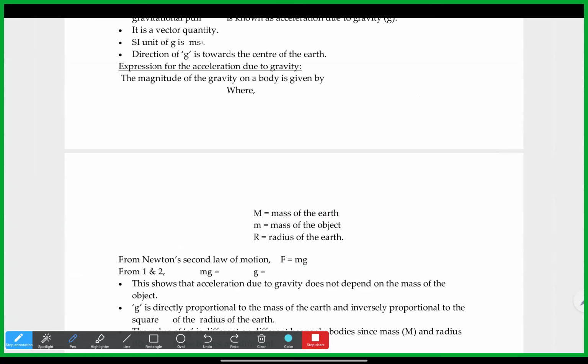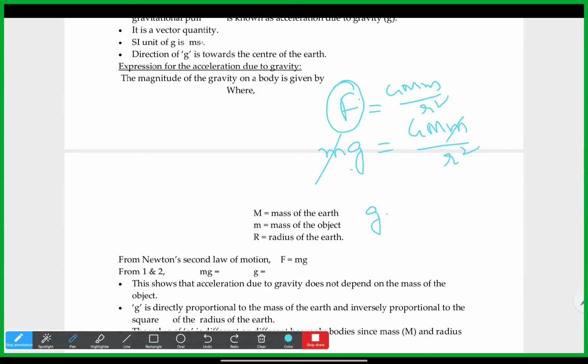Okay, if you observe, whatever the force generated on that body because of the movement due to gravity, that force is nothing but G capital M small m by r square. F here is mg, so MA gets replaced, A will get replaced with g. Both sides small m will cancel, so finally we have g is equal to G capital M by R square.